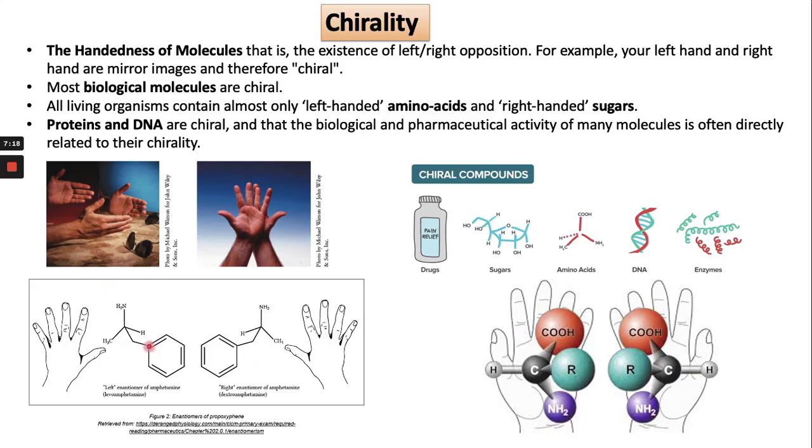You can see the molecule structure, and these are the enantiomers of propoxyphene, right? These are molecules which are mirror images of each other, but if we superimpose them, they are non superimposable mirror images. This is called chirality.